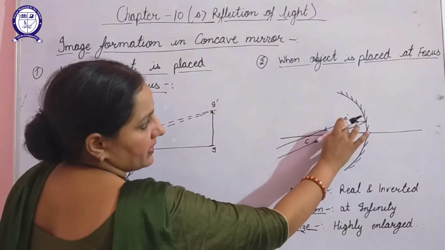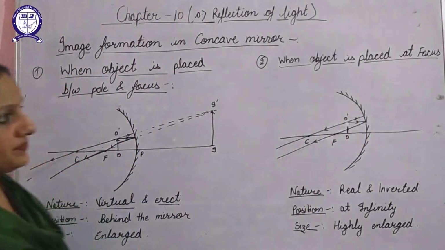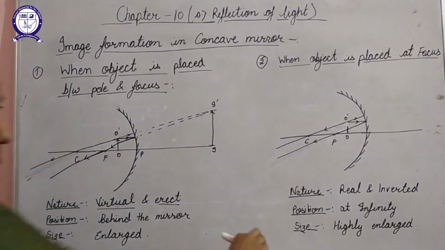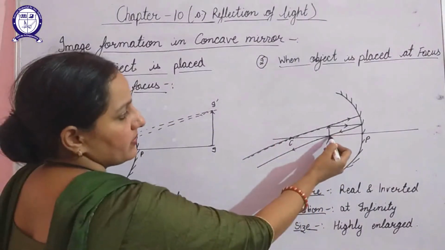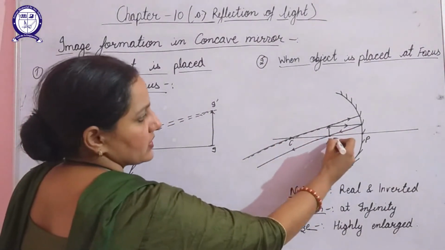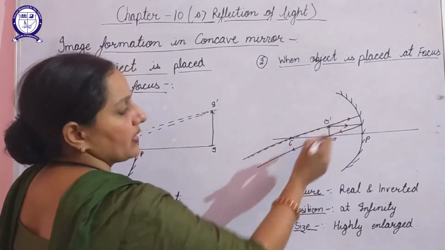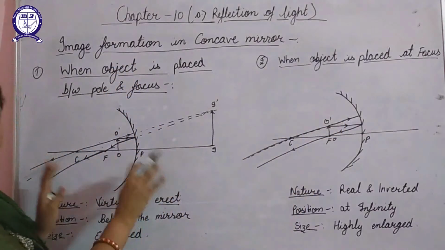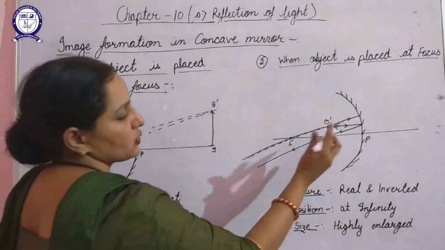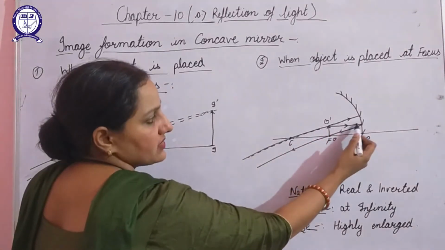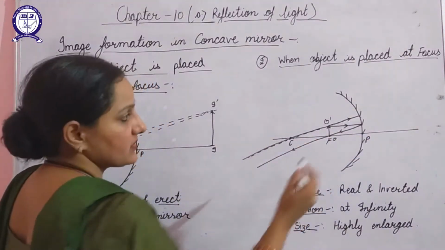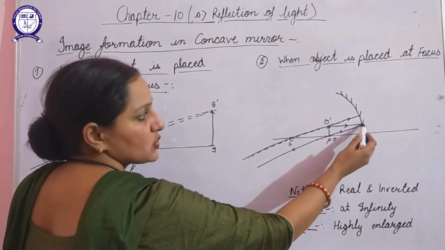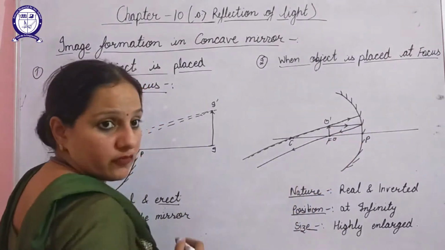So when you will place your object at focus, now here we have placed our object at focus, let it be OO dash. So as we have drawn here, the same steps will follow here also. One incident ray of light will draw parallel to principal axis as I have drawn it here. So after reflection it will pass through focus.